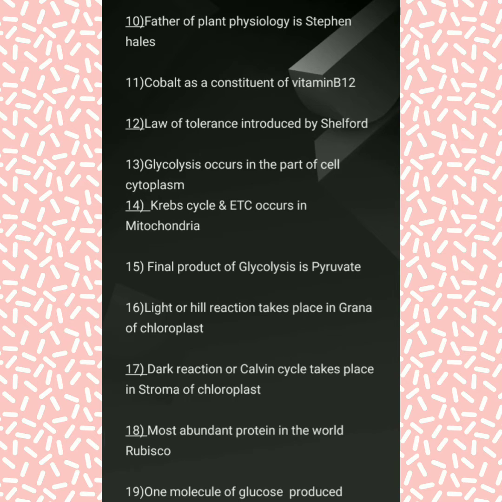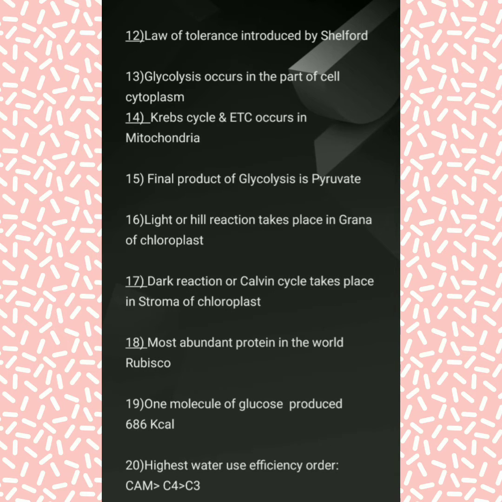Law of tolerance introduced by Shelford. Glycolysis occurs in the part of cytoplasm. So where does the glycolysis occur? It occurs in the part of cell cytoplasm. Krebs cycle and the ETC occur in the mitochondria. So glycolysis occurs in the part of cell cytoplasm and Krebs cycle and ETC occur in mitochondria. Final product of glycolysis, which occurs in the part of cell cytoplasm, is pyruvate.